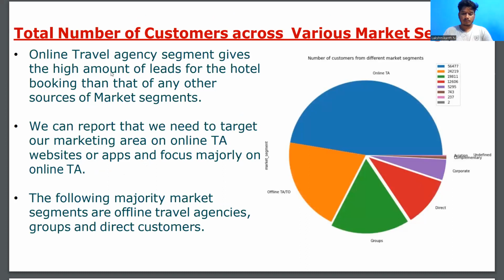Here we can see the various market segments. Customers have come to our hotel through different agencies. We can see that online travel agencies give the highest number of leads for hotel bookings compared to any other segment. You can see online has a very high amount of bookings, followed by offline and groups, then direct customers who visit our hotel, and corporate. This is the data shown in the graph.